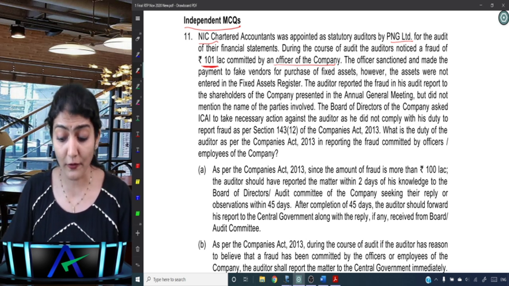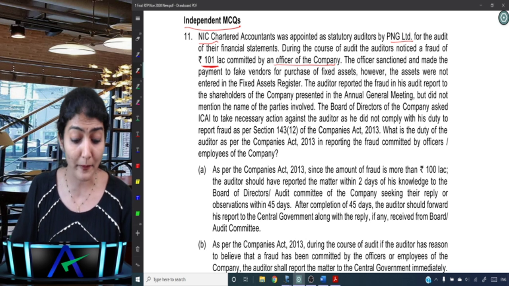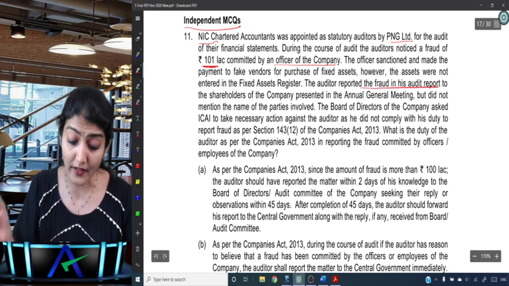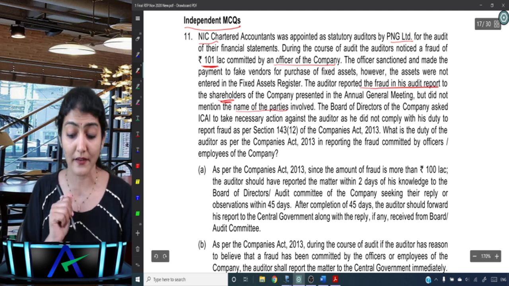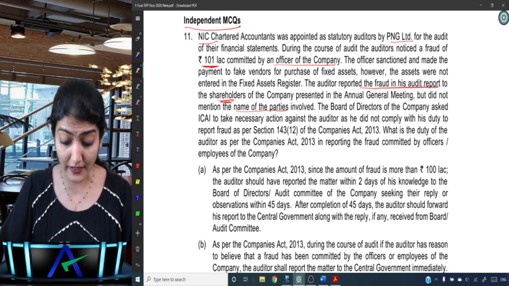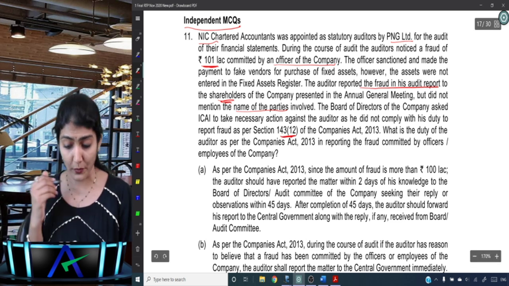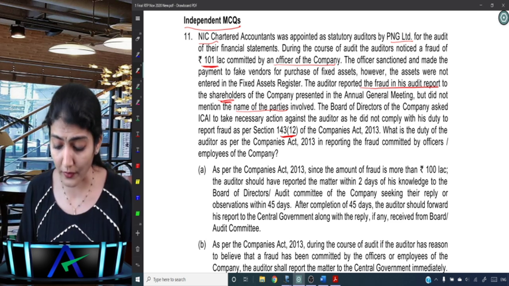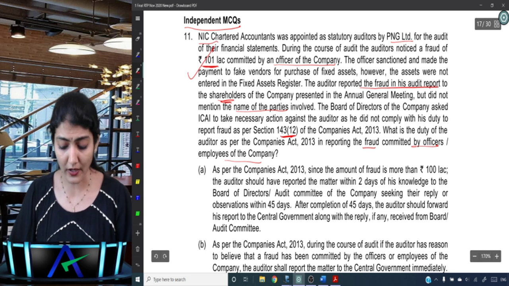The auditor reported the fraud in his audit report to the shareholders of the company presented in the AGM, but did not mention the name of the parties involved. Right, so name of parties involved. The board of directors of the company asked ICAI to take necessary action against the auditor as he did not comply with his duty to report fraud as per section 143.12. What is the duty of the auditor as per the Companies Act 2013 in reporting the fraud committed by officers, employees of the company? Right, so here the fraud is 1 crore or above.